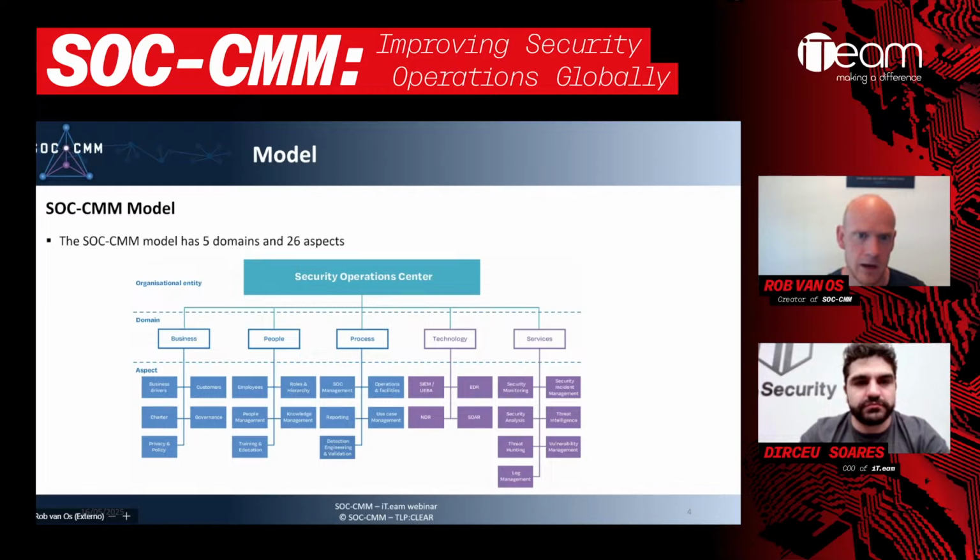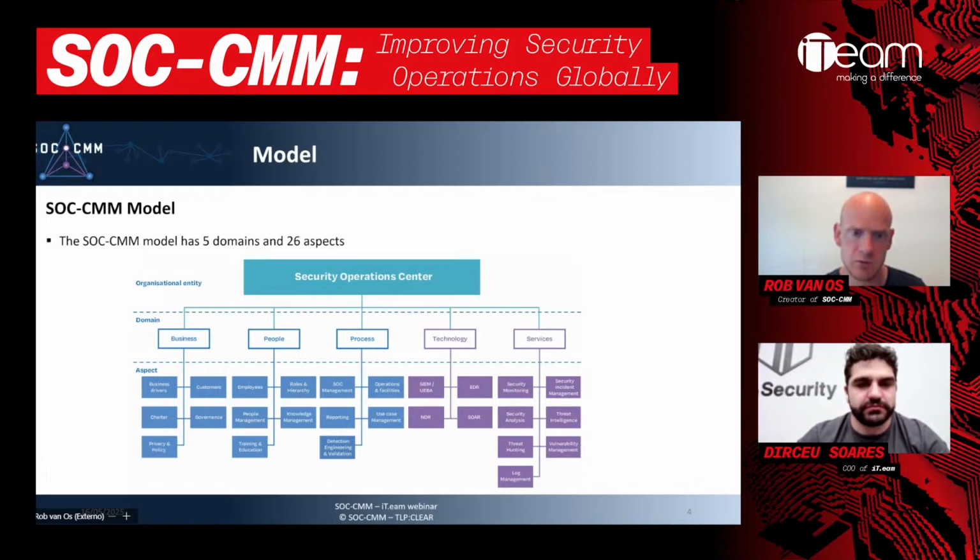So let's talk a little bit about what it is, because ultimately SOC CMM is a model. It's a simplification of what a security operations center is. And this model uses 5 domains. So we've got business, people, process, technology, and services. I think we can all recognize the people, process, and technology as the standard domains, I would say. On top of that, within SOC CMM, we've added business because we feel like it's very important to have a good alignment with business, adding value to the business from your SOC, and also services.